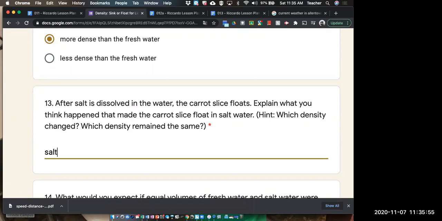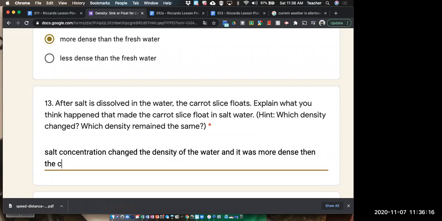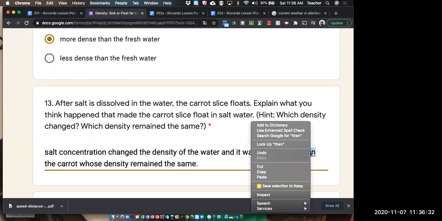The salt concentration changed the density of the water, and it was more dense than the carrot, whose density remained the same. Now, the way I said it is because this one changed and this one remained the same, so I made sure that I answered both questions.